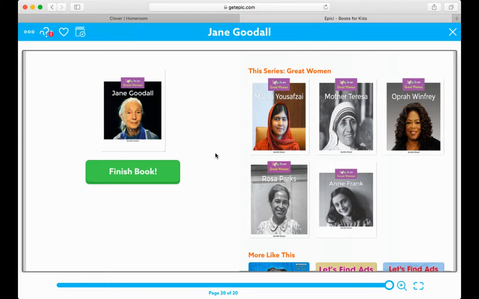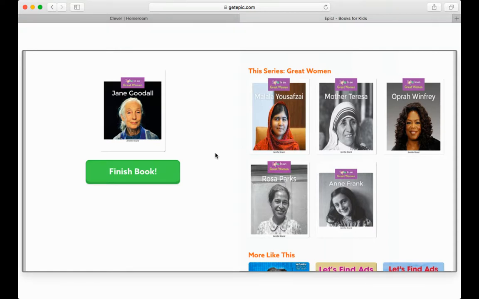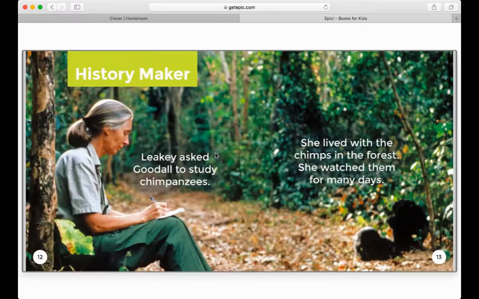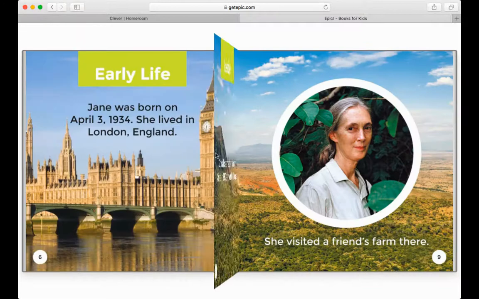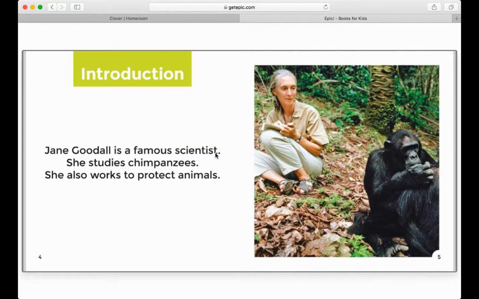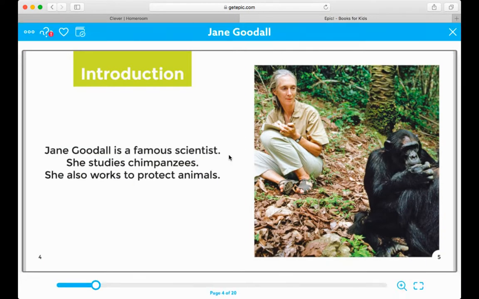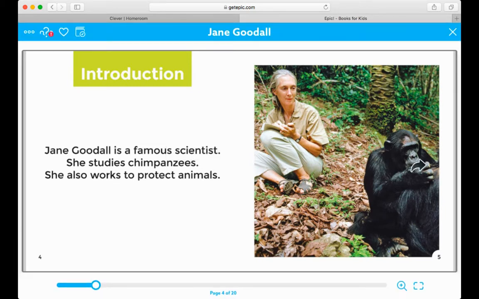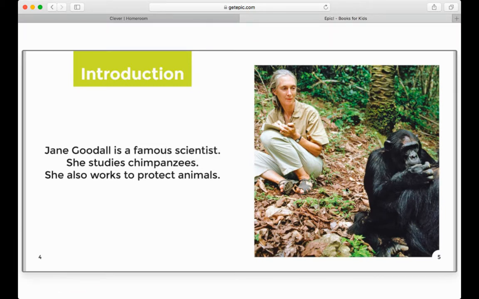The end. So what were some facts today that you learned about Jane Goodall? Who was Jane Goodall? Remember, if we don't always remember, we can look back in our story. We know that Jane Goodall's job was a scientist. And as a scientist, what did she do? She studied chimpanzees.